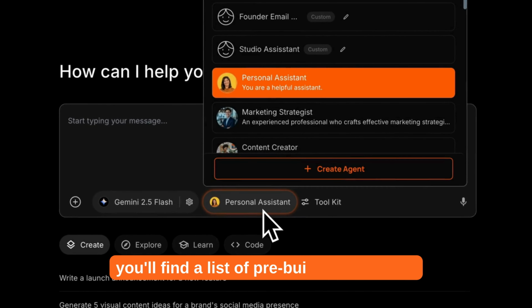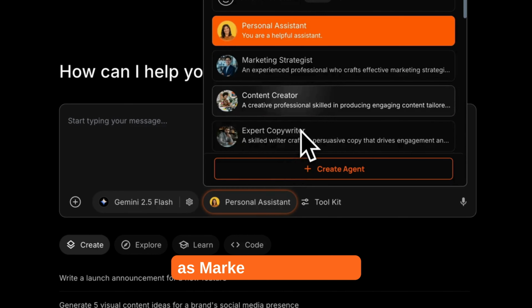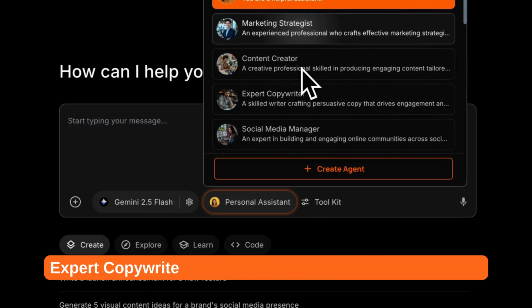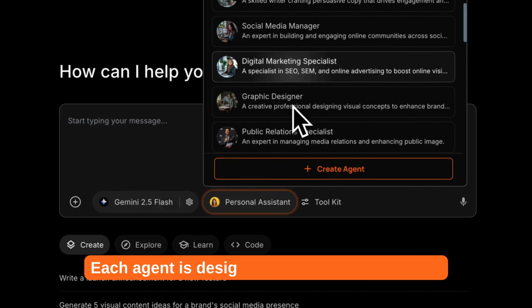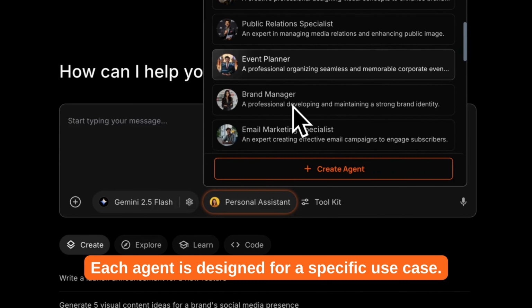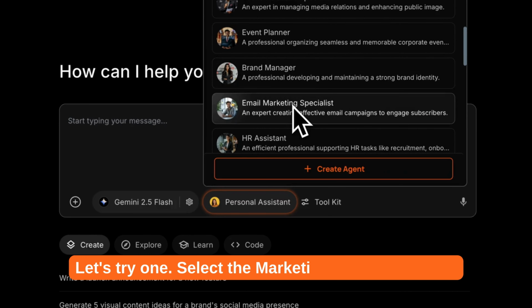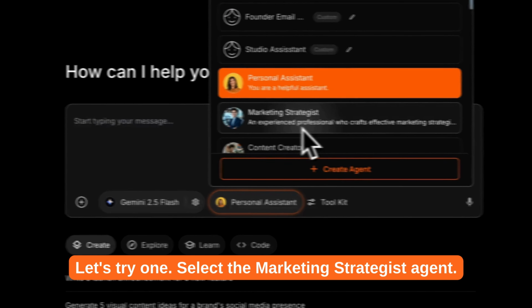Here, you'll find a list of pre-built agents, such as Marketing Strategist, Expert Copywriter, Digital Marketing Specialist, and more. Each agent is designed for a specific use case. Let's try one. Select the Marketing Strategist agent.